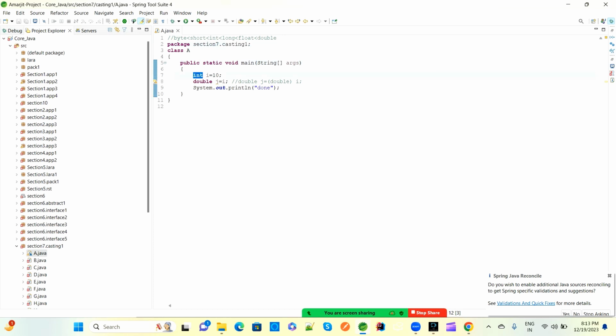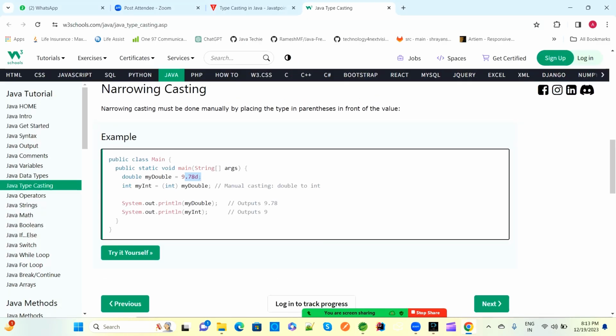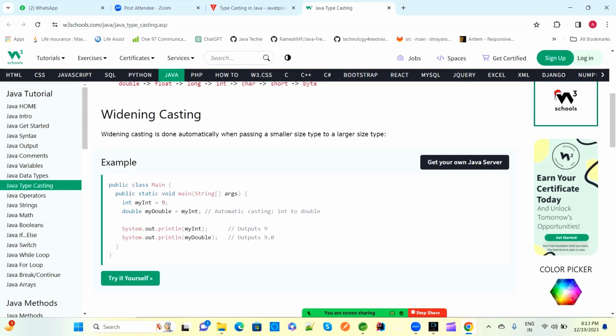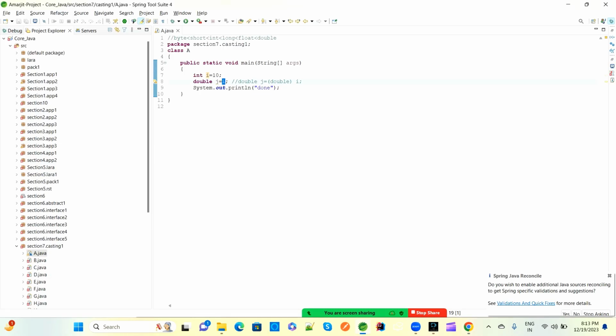Inside this main method, I declare integer I equal to 10. Now what we are doing, we are assigning I value to a double value. So double J assigning some I value. If you are doing from lower to higher, the compiler automatically will provide, and that is called widening casting. Widening casting we can say upcasting, from lower to higher.